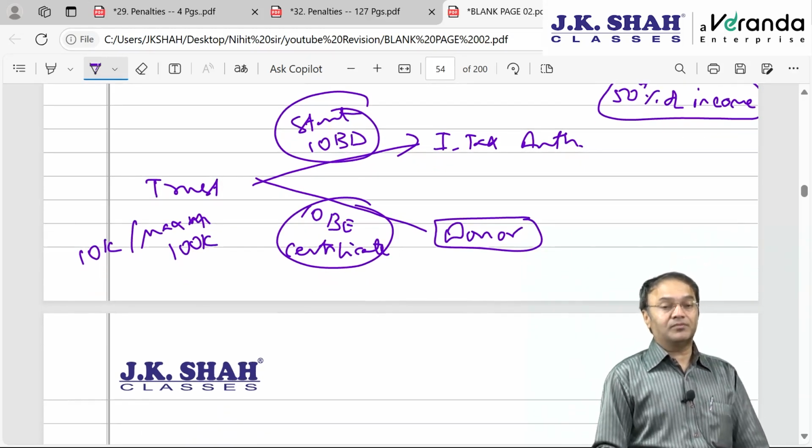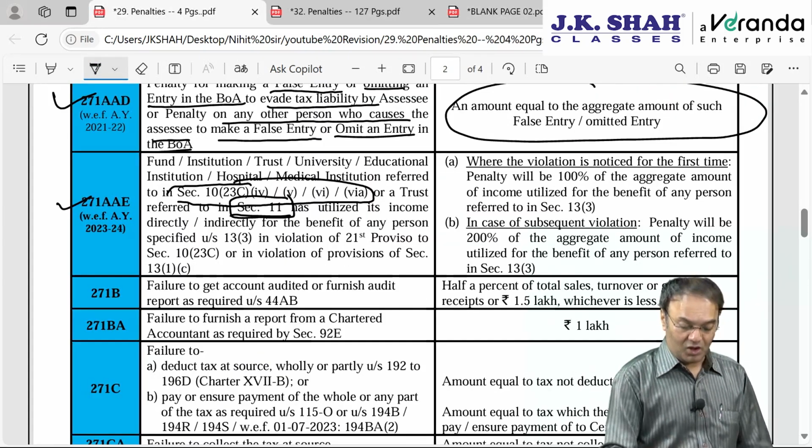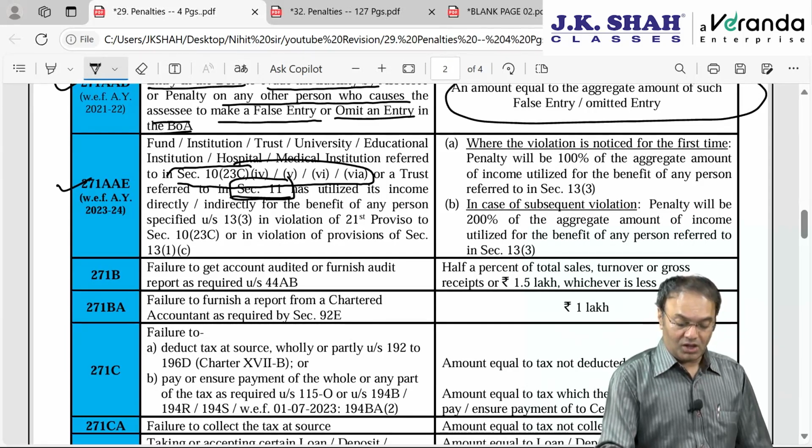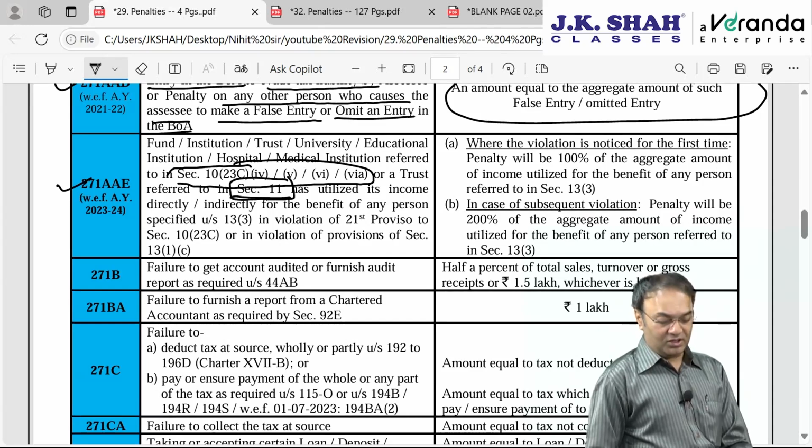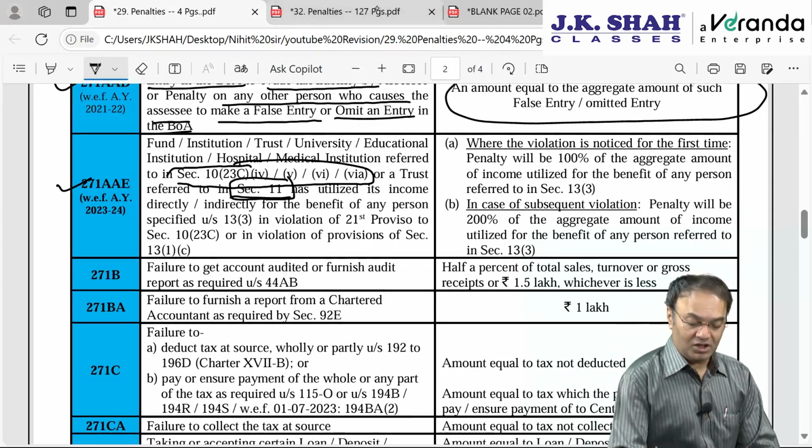Clear about this? Okay. So, however, here we are not talking about that statement, it will come later, 271K I think. Here we are talking about,